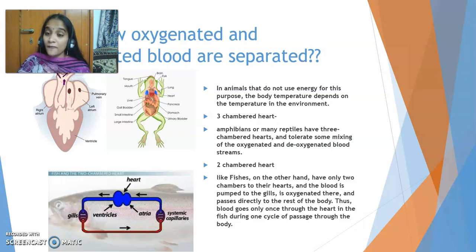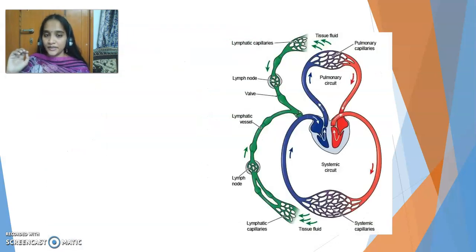But mammals have to separate it because our energy requirements are more, and we maintain our body temperature by ourselves, and our temperature will not depend on surroundings. So that's why there is a need for separation of oxygenated from deoxygenated blood.